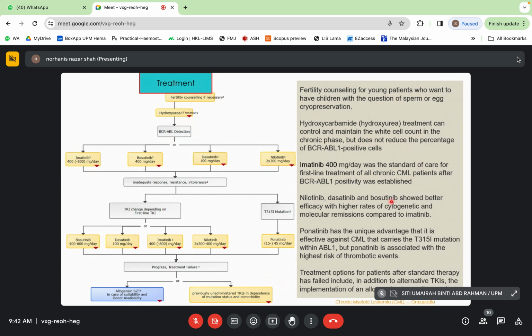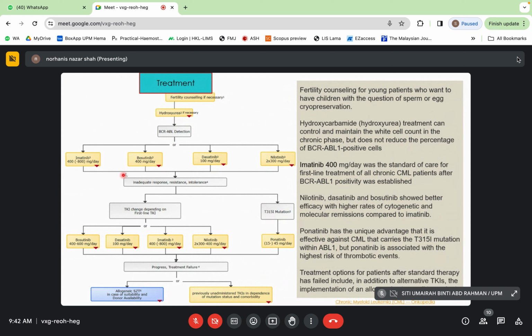Nilo, Dasa and Bosutinib showed better efficacy with higher rates of cytogenetic and molecular remission compared to imatinib. Ponatinib has a unique advantage that is effective against CML that carries the T315I mutation within the ABL. But ponatinib is associated with the highest risk of thrombotic event. So dia kena justify lah the use of ponatinib. And usually dia akan use for the T315I mutation lah.